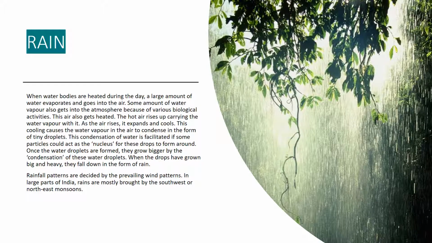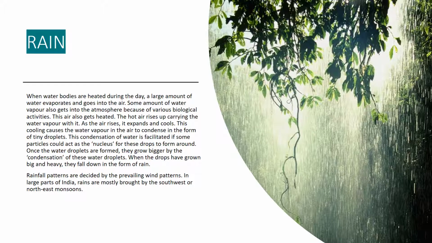Some amount of water vapor also gets into the atmosphere because of various biological activities. This air also gets heated. The hot air rises up carrying the water vapor with it. As the air rises, it expands and cools. This cooling causes the water vapor in the air to condense in the form of tiny droplets. This condensation is facilitated if some particles act as the nucleus for these drops to form around. Once the water droplets are formed, they grow bigger by the condensation of more water. When the drops have grown big and heavy, they fall down in the form of rain.